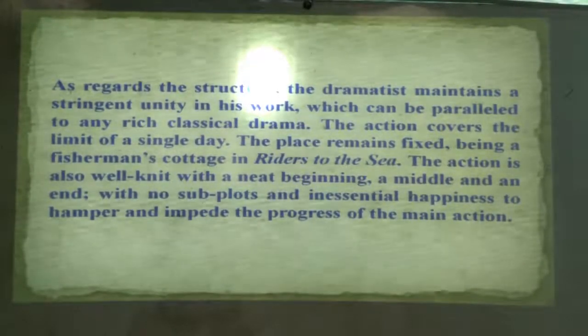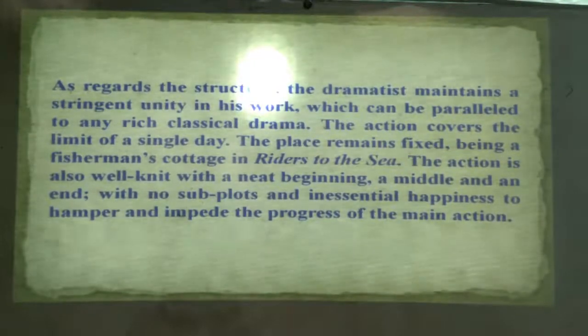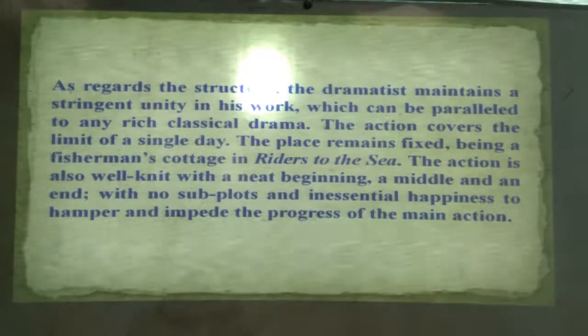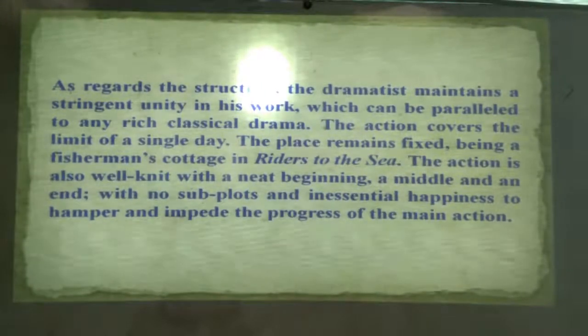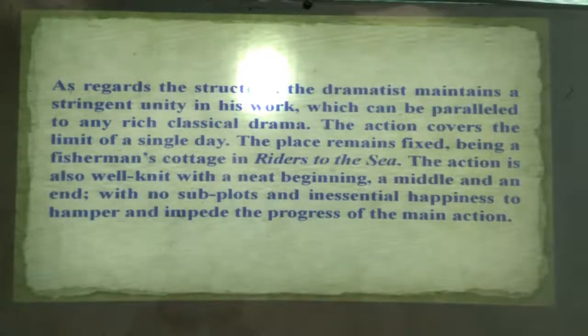This is the beginning. Uncertainty is there. What is the middle? Suddenly Bartley enters the scene and declares that he is going to the mainland to sell his two ponies. And their tension has arisen.